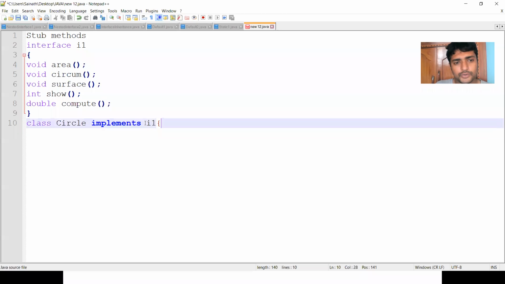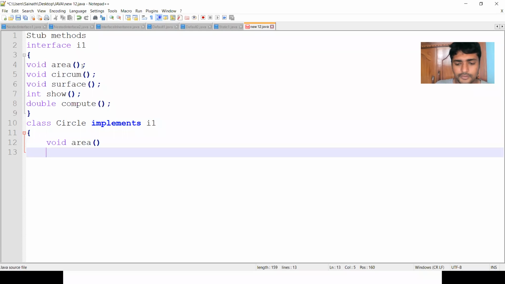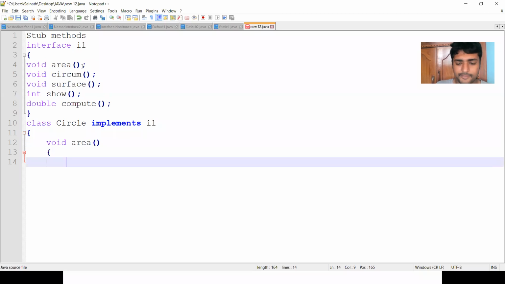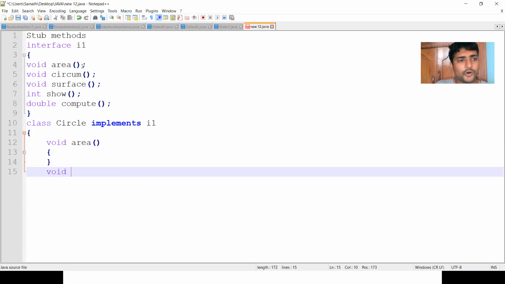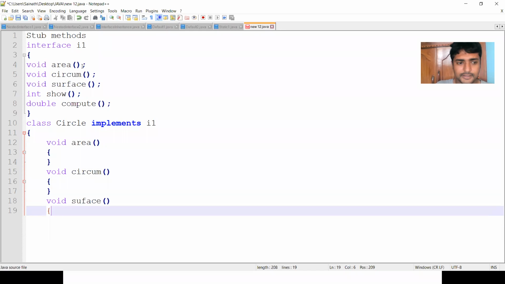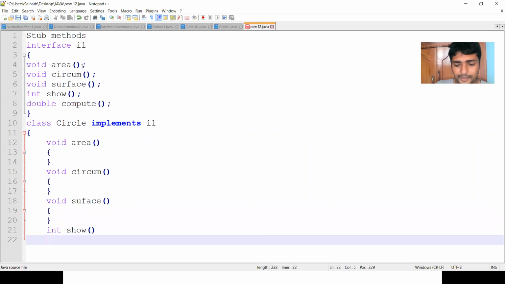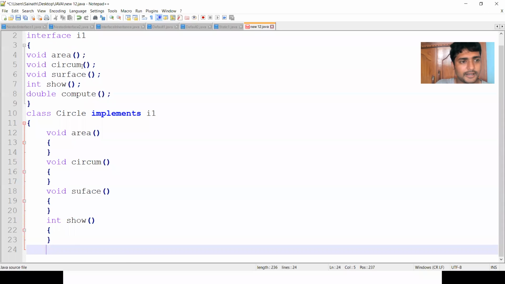So here we will write the definition for all the abstract methods: void area, void circum, void surface, then int show, and then double compute.